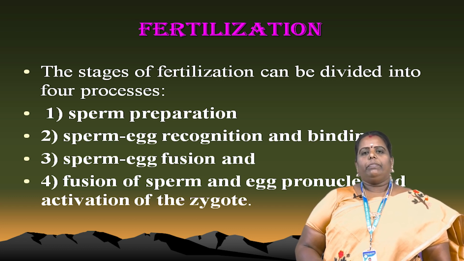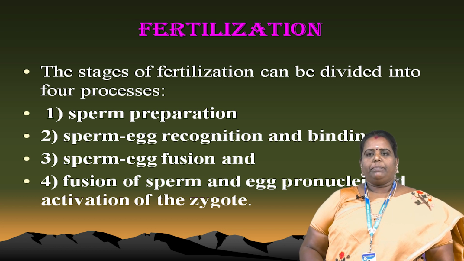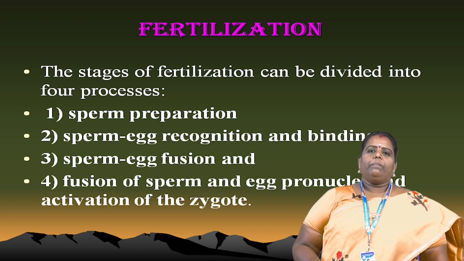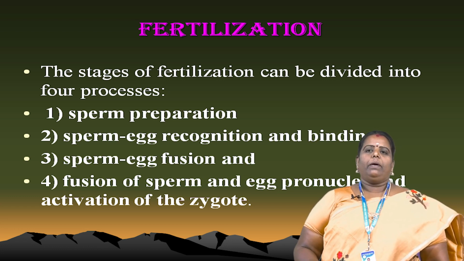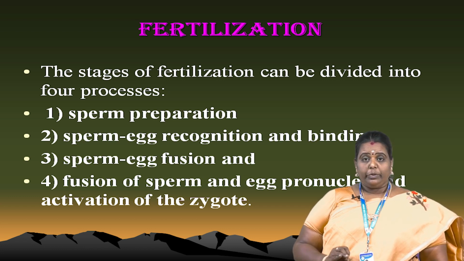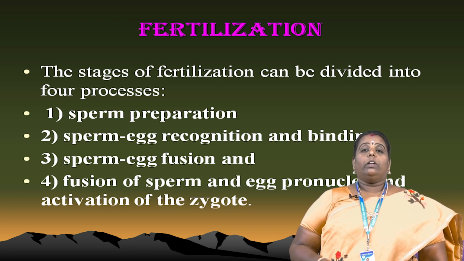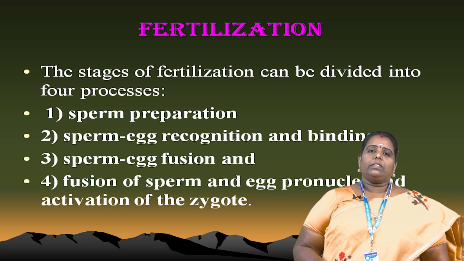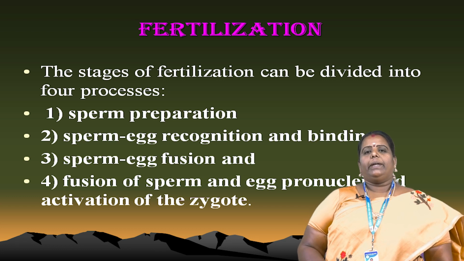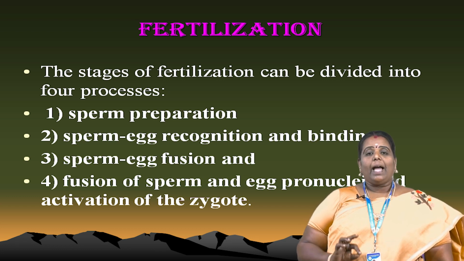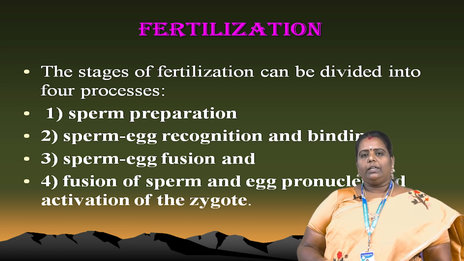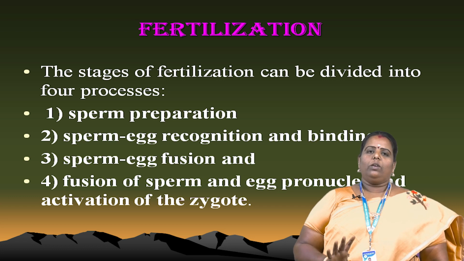So what are the roles? What is important for fertilization? Sperm preparation, and the egg also coming to that place, I mean it is coming from the ovary to the fallopian tube, and the sperm and egg fuse. That is very important. The fusion of the sperm and egg pronuclei and activation of the zygote, because nuclei are very important. Only haploid nuclei occur. The haploid nuclei form a diploid. That is formation of the zygote. That's very important, as is the yolk material.